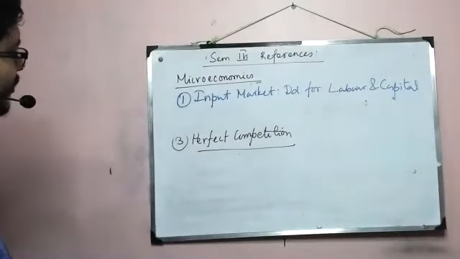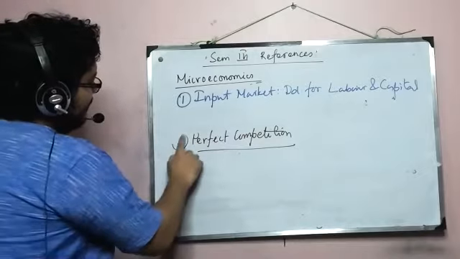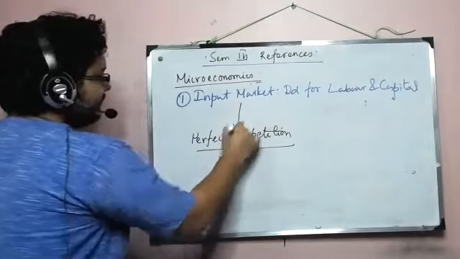All right. The only connection it has is that the market we'll be considering will follow perfect competition.